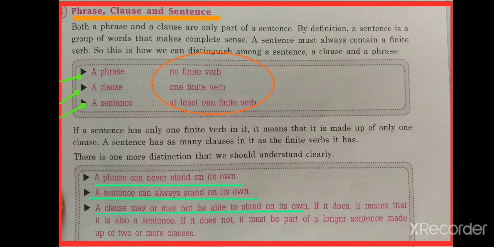So a clause may or may not stand on its own. Sometimes it may be a part of a longer sentence made up of two or more clauses. So a sentence can be made by adding one or two clauses with each other, and a sentence is a clause also if it has one finite verb.